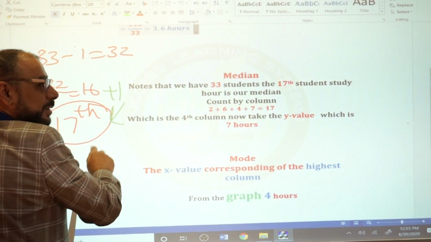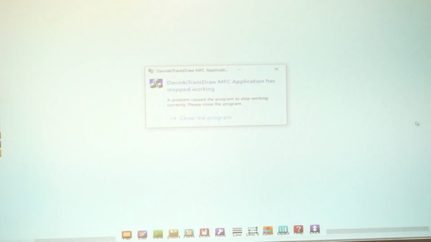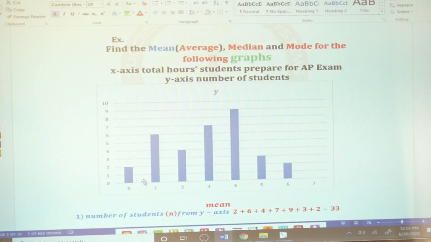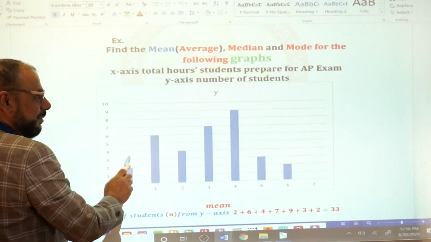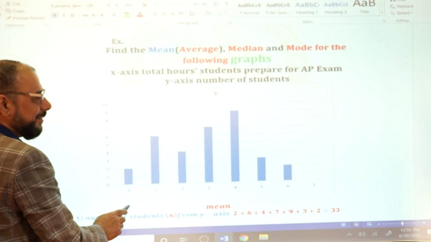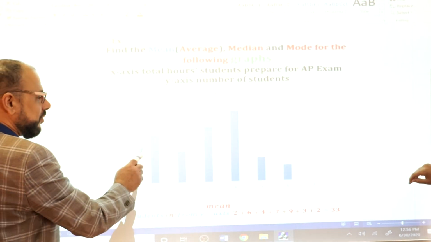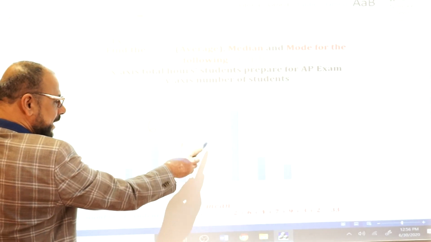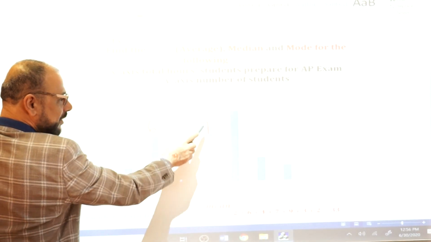This is how to find the median, right? Yes, the 17th. Go back to the graph now. We need the 17th student, which is here. How many students do we have listed here? 6, right? And here how much? 4. And here how much? 7. 6 plus 4 plus 7.